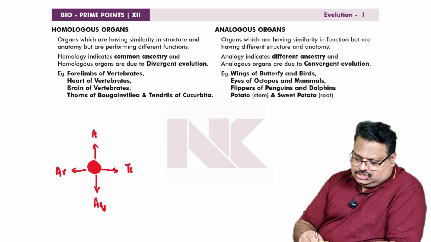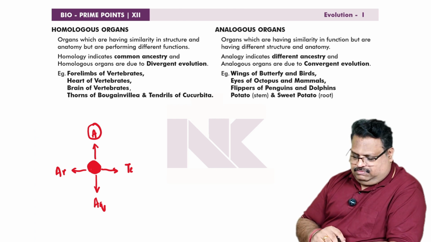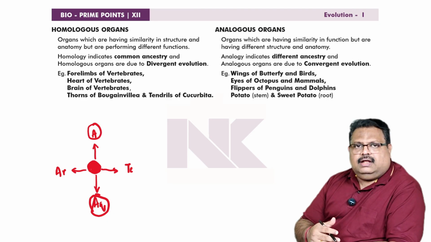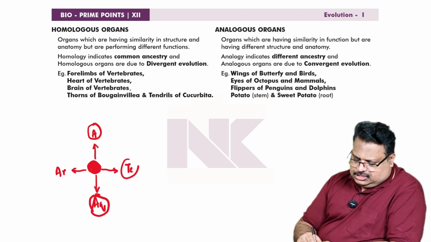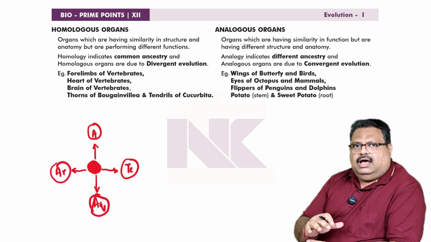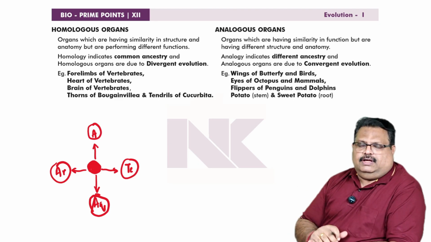From this common ancestry, one group evolved into air. That means their organs are adapted for aerial mode of life. Another group evolved into aquatic medium. That means their organs are modified for aquatic mode of life. Likewise, terrestrial, arboreal, etc. That means the common organs are evolving into different types of structures for performing different functions.